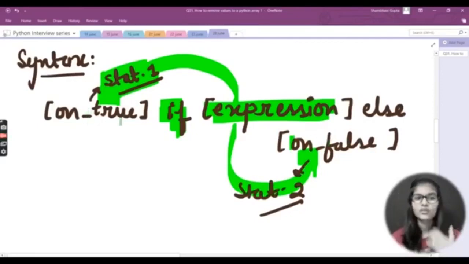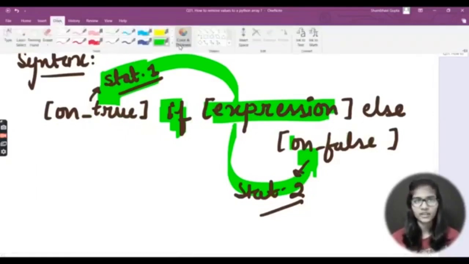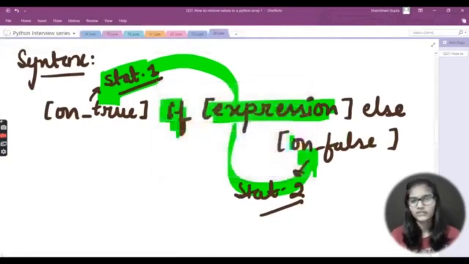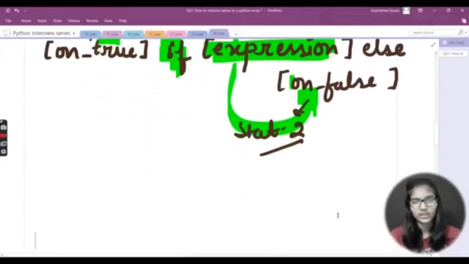So on_true means that if my condition for the if is correct, then the on_true statement will be taken, otherwise the on_false statement will be taken. I hope you have got a little bit of an idea of how it works.